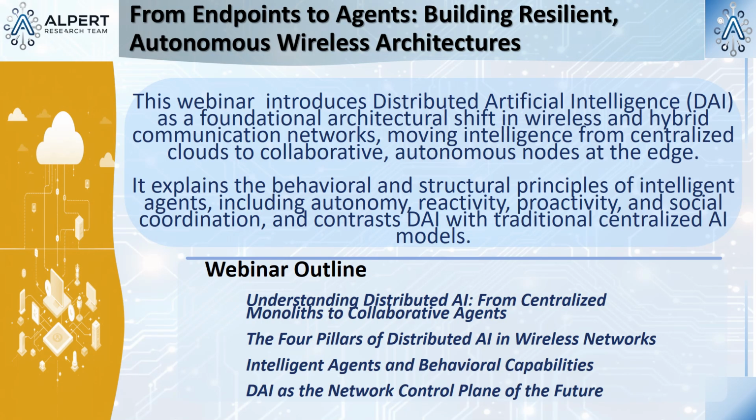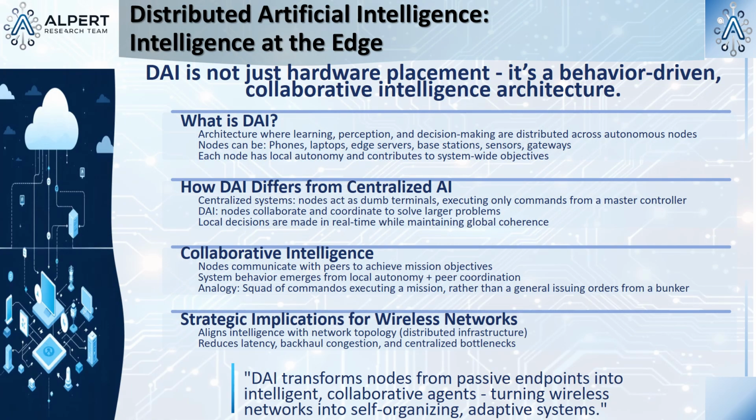Wireless networks are entering an era where complexity, scale, and performance demands exceed what centralized control can manage. Distributed artificial intelligence enables networks to sense, learn, and act autonomously across devices, edges, and cores. Let's define this properly, because distributed AI, what does it actually mean in a wireless context? It's much more about the behavior than the specific hardware.